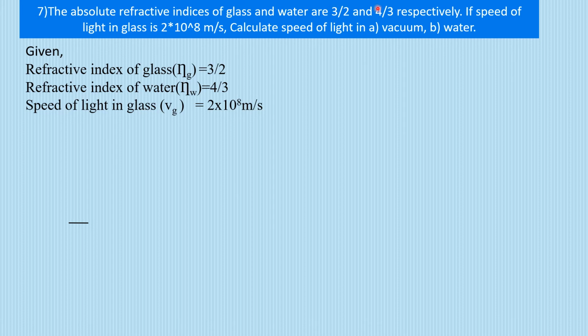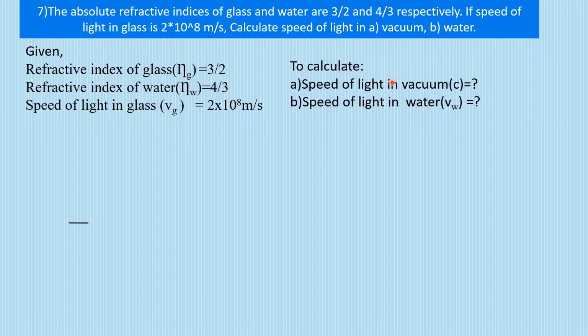They are giving glass as 3 by 2, then water is written next, so that of water is 4 by 3. If the speed of light in the glass is 2 into 10 raised to power 8 meters per second, then calculate the speed of light in vacuum and water. So the speed of light in glass is given to us, that is 2 into 10 raised to power 8. We have to calculate the speed of light in vacuum and in water. There were two parts in the question, so we have written them as A and B. Whenever you have to calculate something, you have to think of the formulas that you have learned in the theory part. Okay?